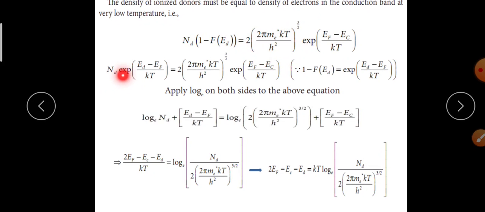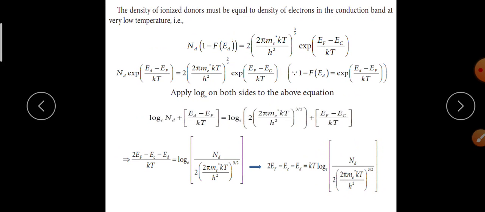Nd into exponential (Ed minus EF) by kT is equal to 2 into (2 pi me kT by h square) whole power 3 by 2 into exponential (EF minus EC) by kT, since 1 minus F of Ed is equal to exponential (Ed minus EF) by kT.